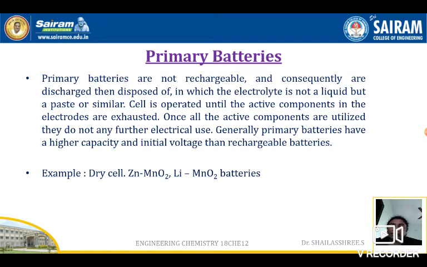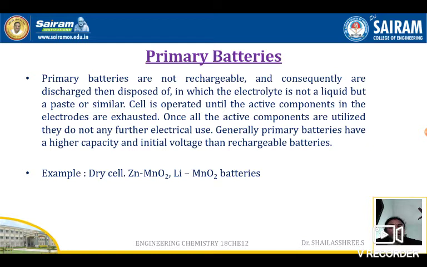Primary batteries are not rechargeable and consequently are discharged then disposed of, in which the electrolyte is not a liquid but a paste. The cell is operated until the active components in the electrodes are exhausted.